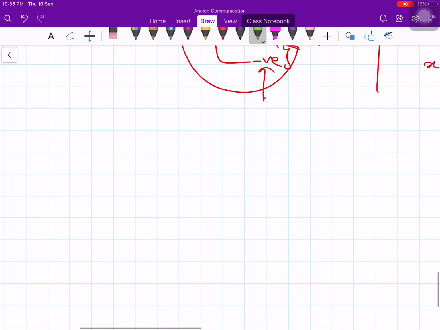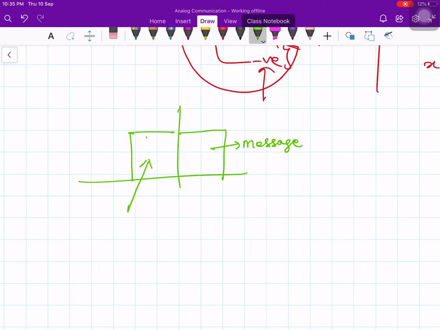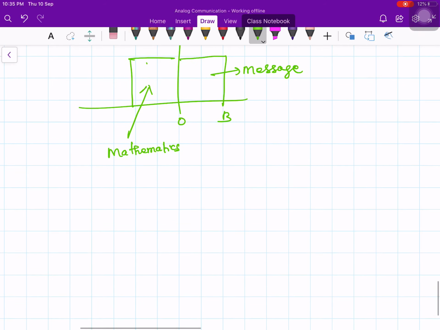In the original message, if you take the Fourier transform, my message is here only. This is my message part, and this one is just mathematics. From 0 to B, this is my M of f. But the moment you take the Fourier transform of the modulated signal, what happens?